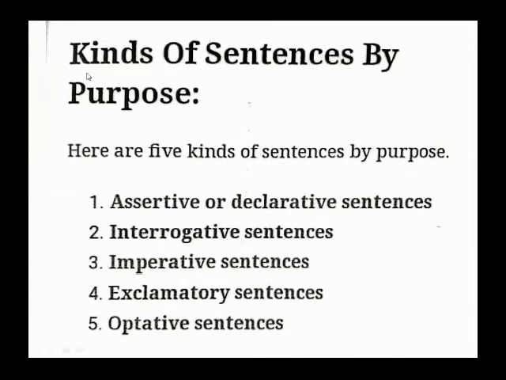The different kinds of sentences by purpose are of five kinds. The first is assertive or declarative sentences. Second is interrogative sentences. Third is imperative sentences. Fourth is exclamatory sentences. And fifth is optative sentences.